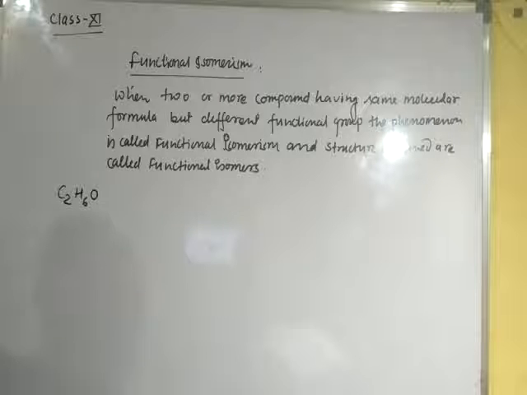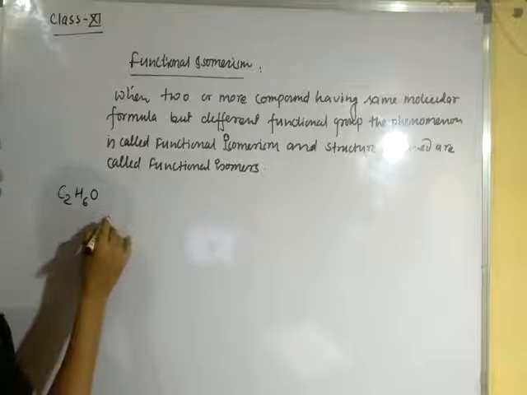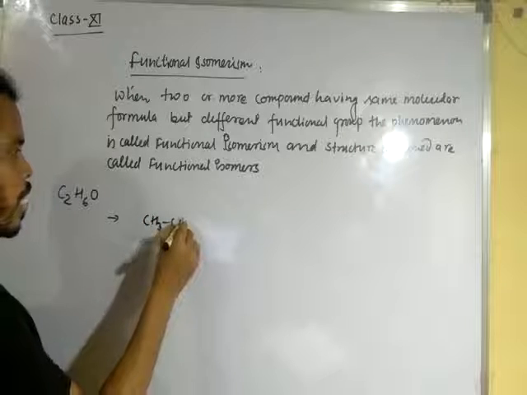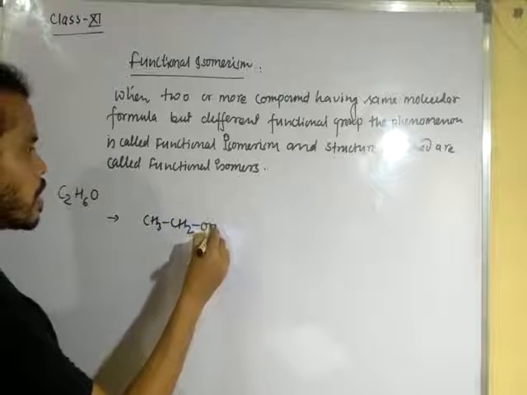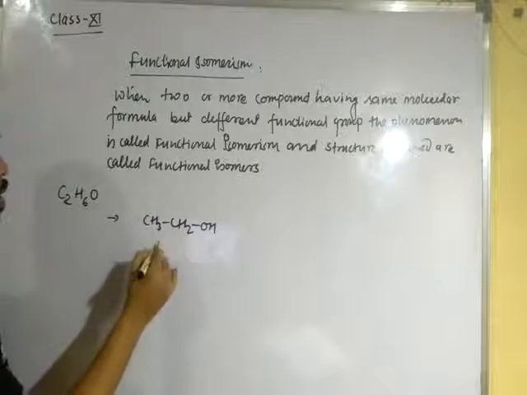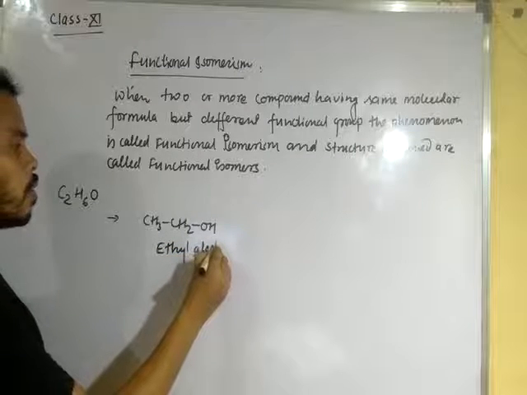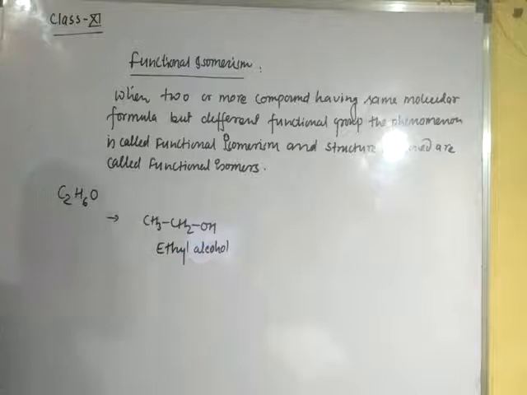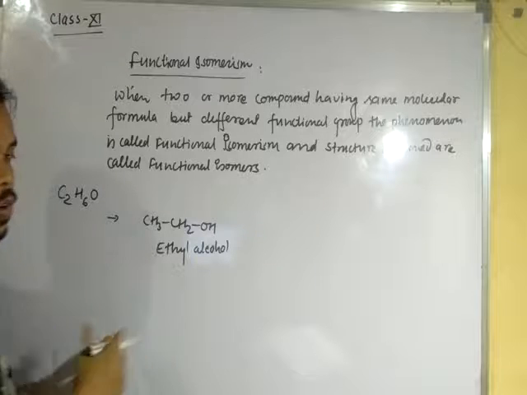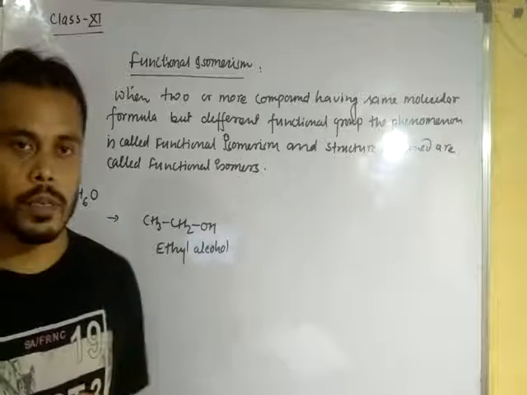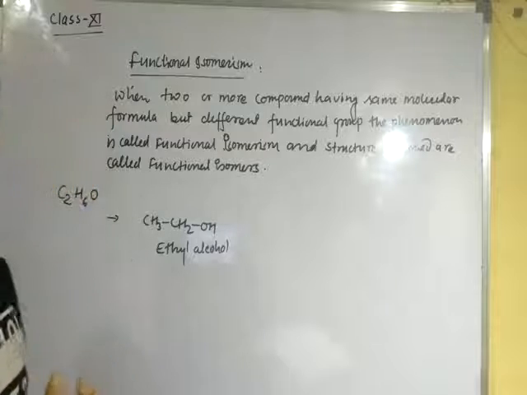This is for alcohol, CH3CH2OH. This is ethyl alcohol. And you can also obtain ether by rearranging the atoms.